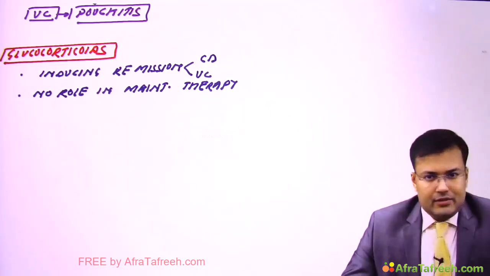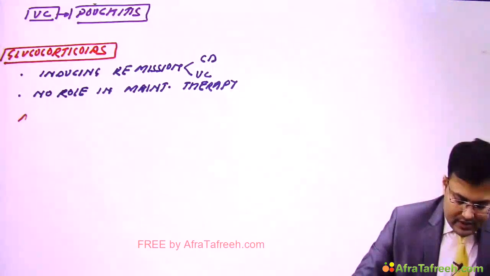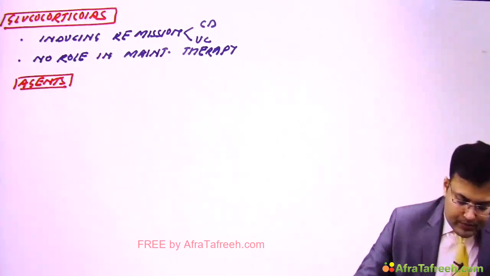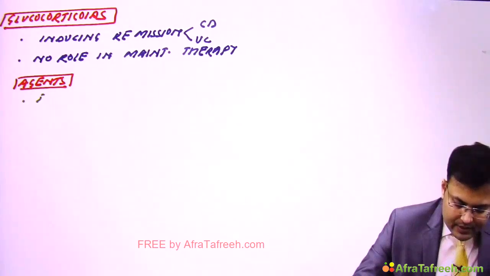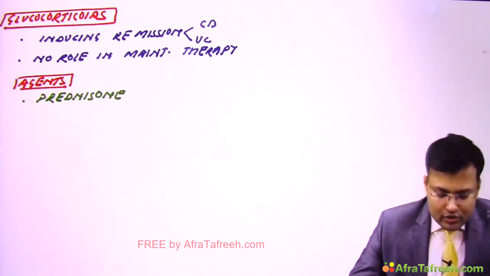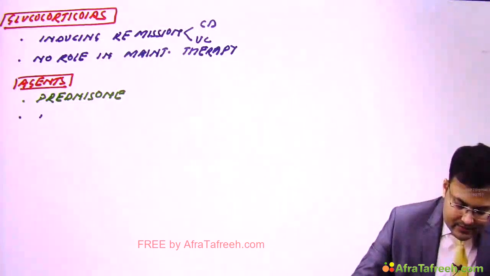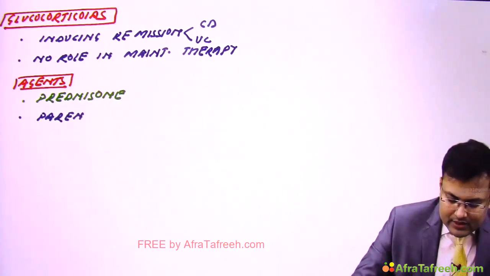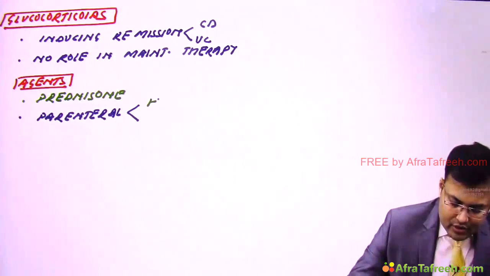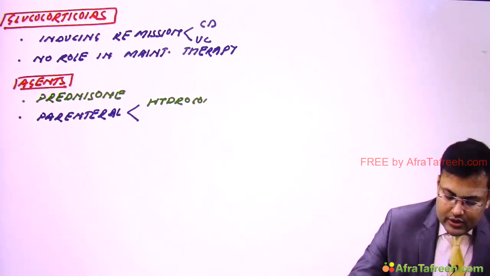Now what are the agents which are used? The agents we are using: we use prednisone. We use parenteral agents like hydrocortisone, methylprednisolone. So parenteral agents. And what are the parenteral agents we are using? Hydrocortisone and methylprednisolone.